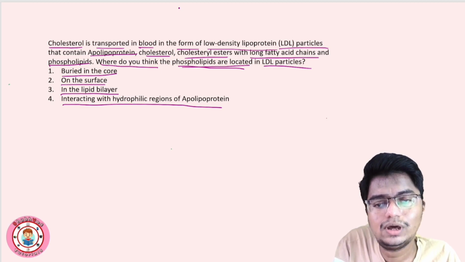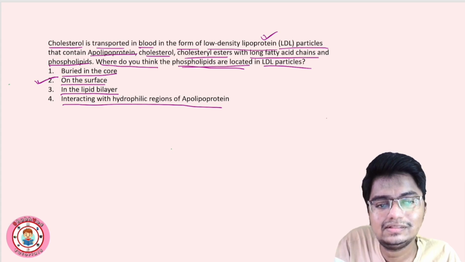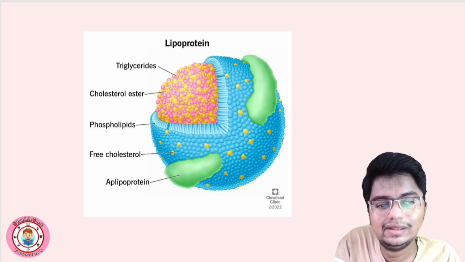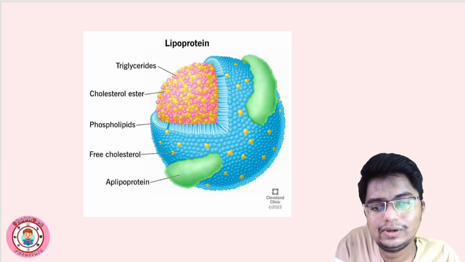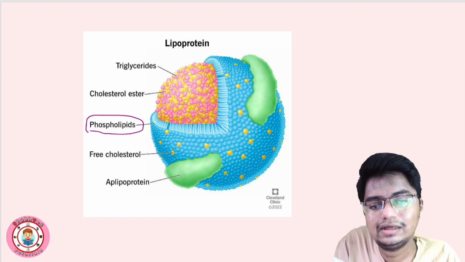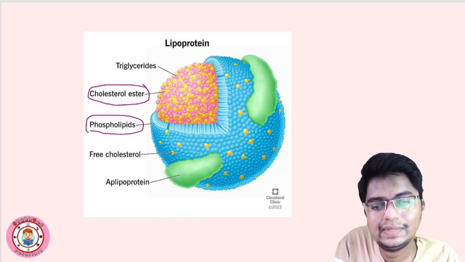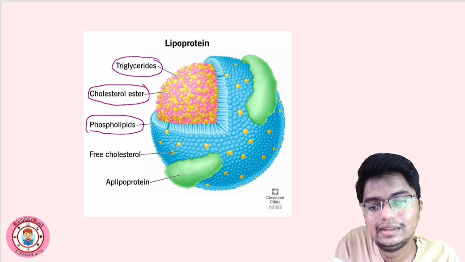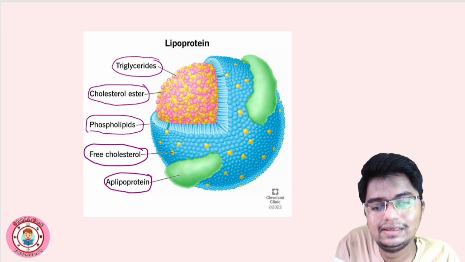So if you know about LDL structure, you can answer this clearly. That is on the surface. Okay, on the surface, phospholipids are located. See this picture of the lipoprotein. You can see ये जो blue color का हमें दिख रहा है, that is phospholipid on the surface. अंदर कोलेस्टेरॉल ईस्टर है और ट्राइग्लिसराइड्स है, right? You can see this green molecule is an apolipoprotein. फ्री कोलेस्ट्रॉल भी present है along with phospholipid, right?